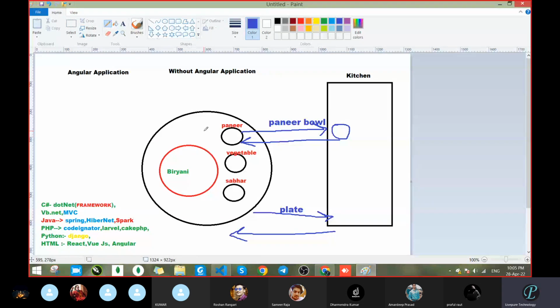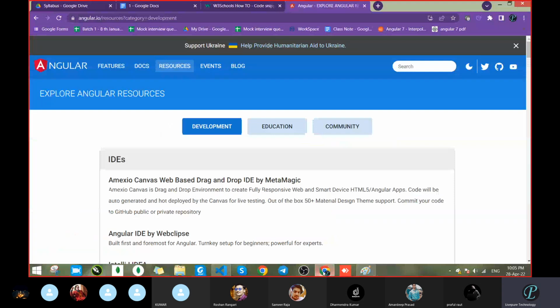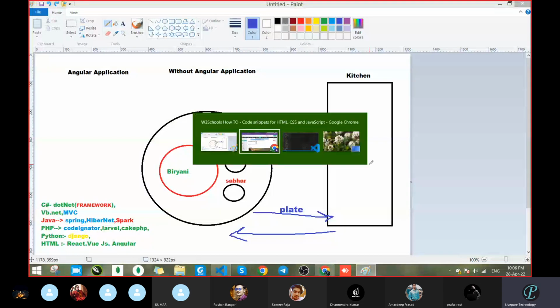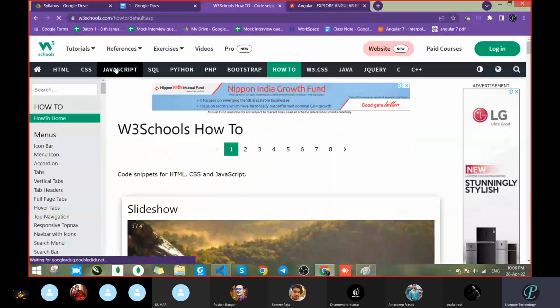Okay, so see what is happening in the Angular application and without the Angular application. Just go with without Angular application. W3Schools, you want JavaScript, means here we want paneer. What have we done? In one case, we had taken the plate and gone to the kitchen. Correct? In the other case, we had taken the bowl and gone to the kitchen. Two cases were there. You have to verify which scenario is going on in the application. I want JavaScript. Click JavaScript. It went to the server. It gave the request. You get the JavaScript.